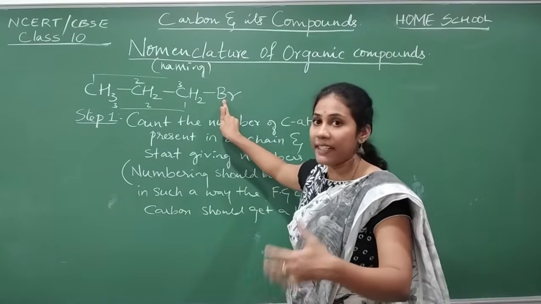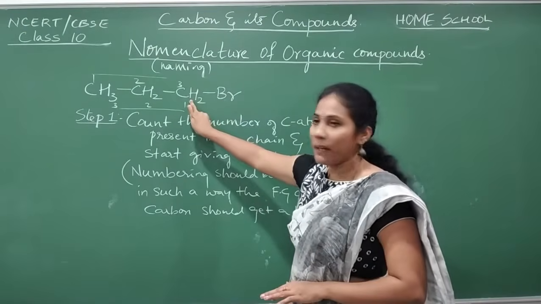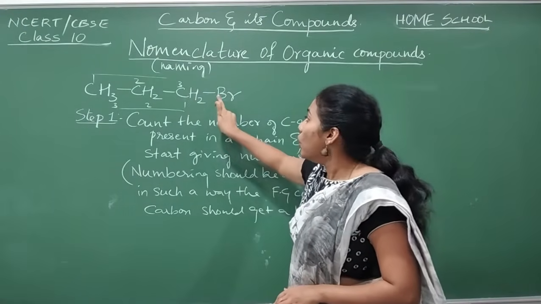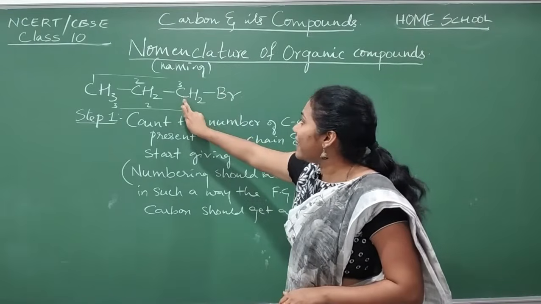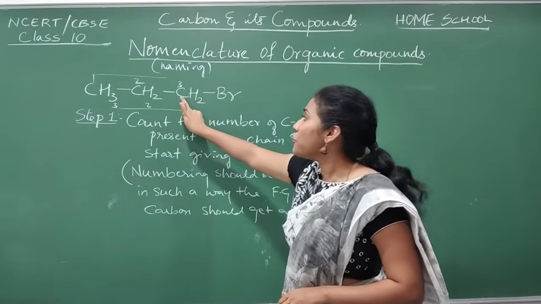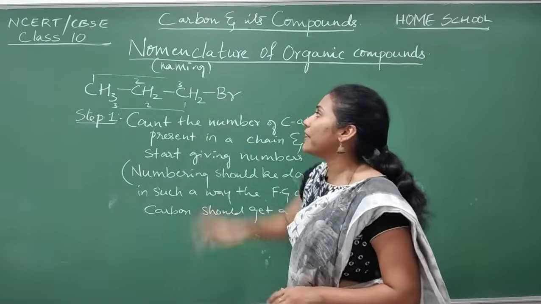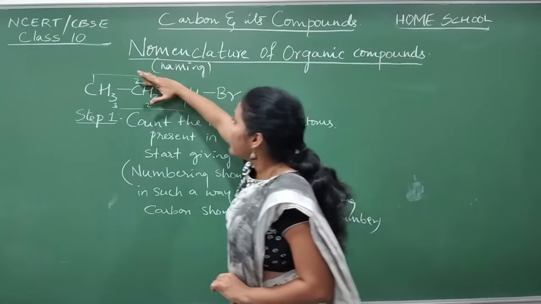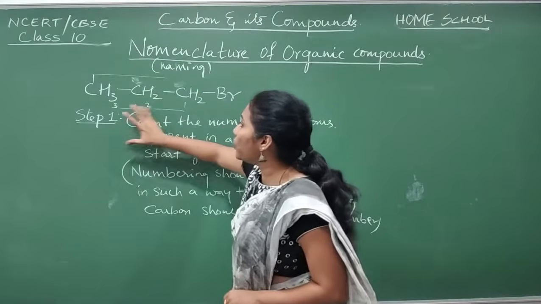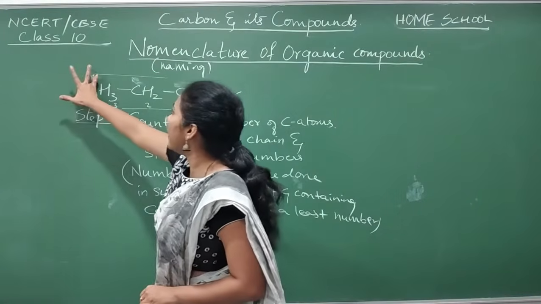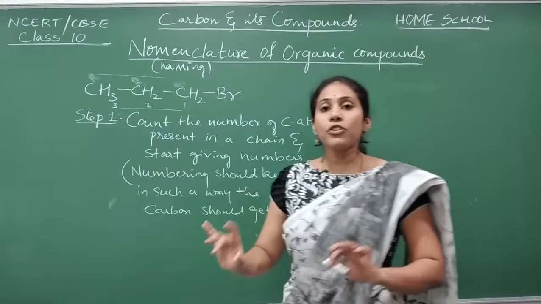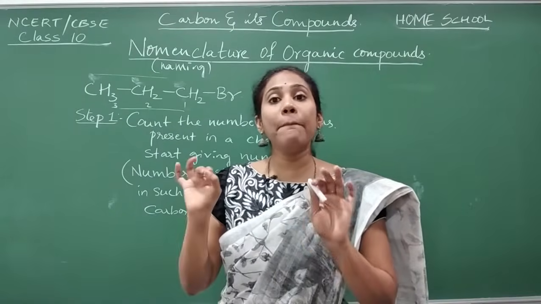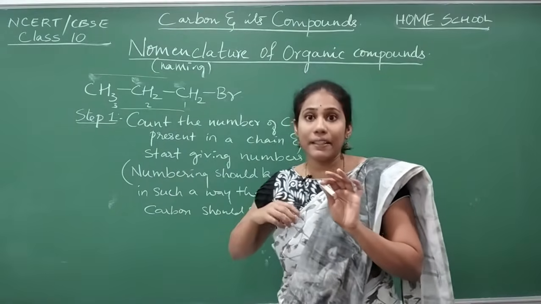I already explained this in my previous videos. So Br is directly attached to this carbon, so this carbon should get number 1. This carbon should get number 2. Then this carbon should get number 3. This is how you should give numbers to the carbon atoms.